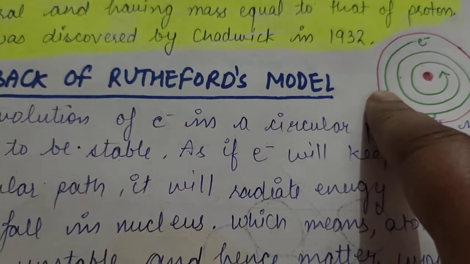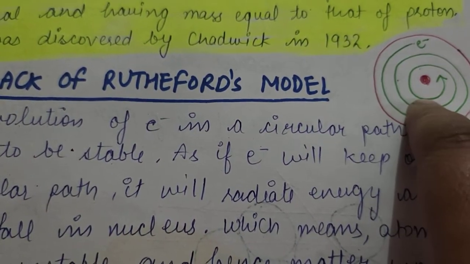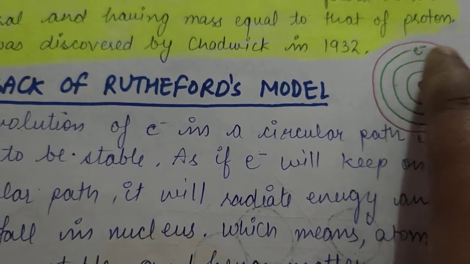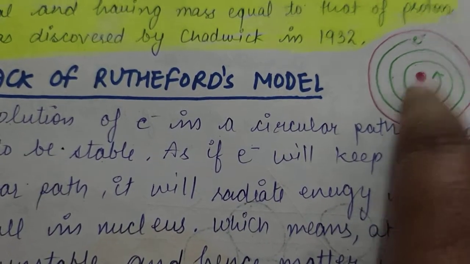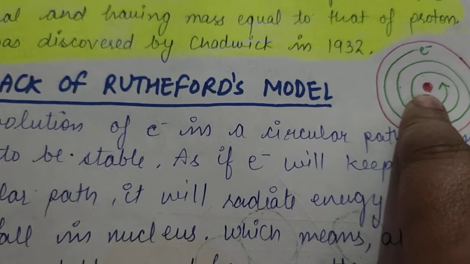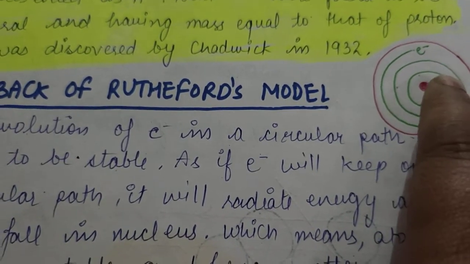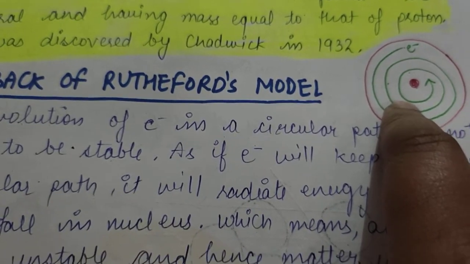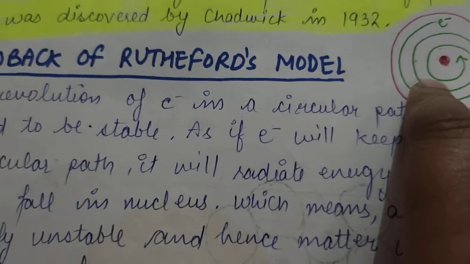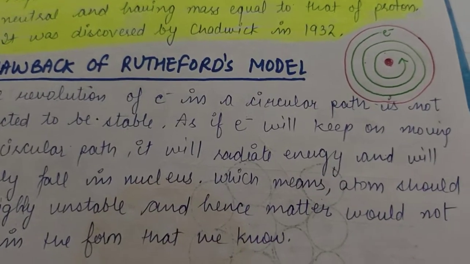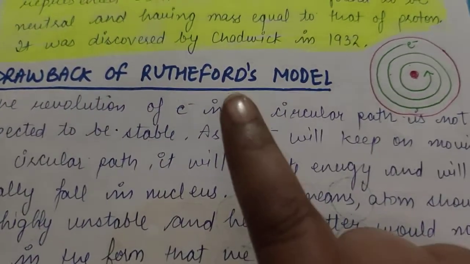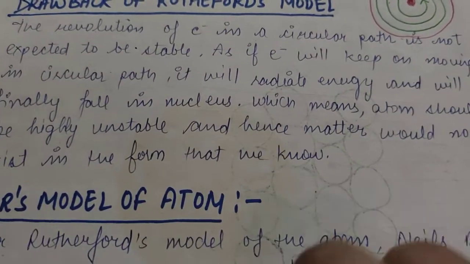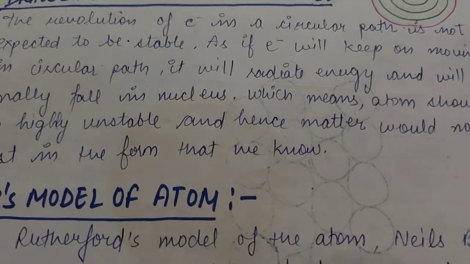And if something at rest is moving in a circular motion, it will fall in the center. So the electron must fall in the center where the nucleus is. But there was no evidence of finding an electron in the nucleus. In this way, Bohr rejected the model of Rutherford and he gave his own model with his postulates.